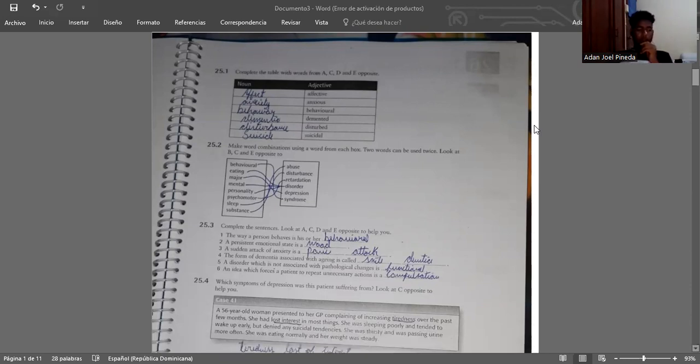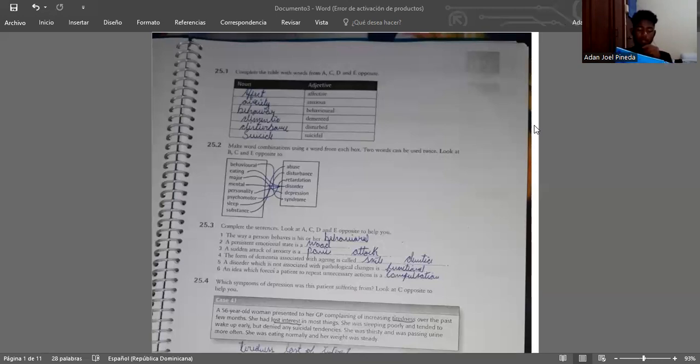Chapter 25, Mental Illness. 25.1. Complete the table with words from A, C, D, and E opposite. Noun, affect; adjective, affective. Noun, anxiety; anxious. Behavior, behavioral. Dementia, demented. Disturbed. Suicidal.